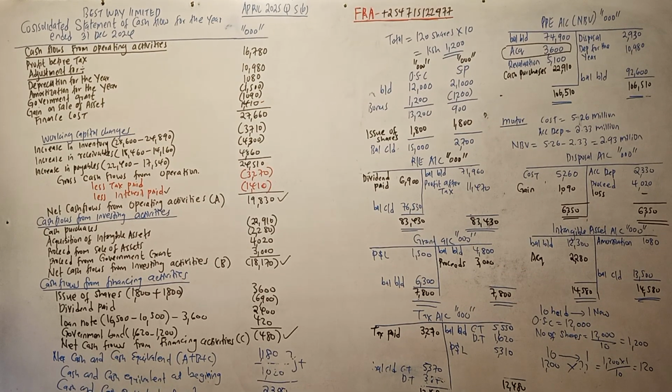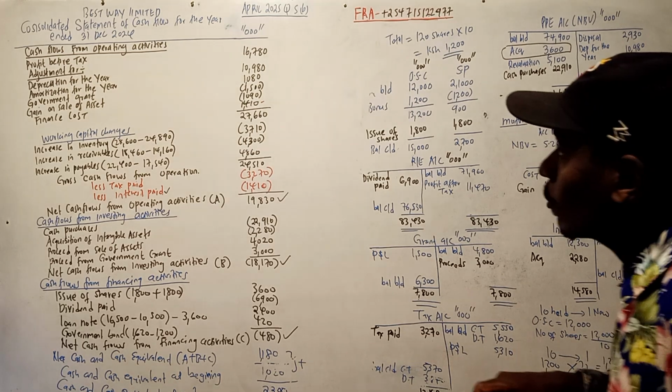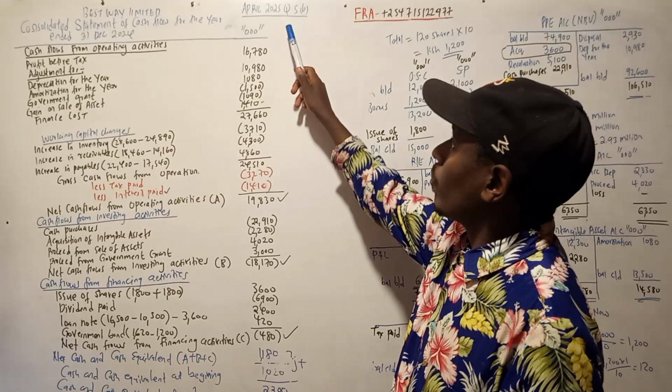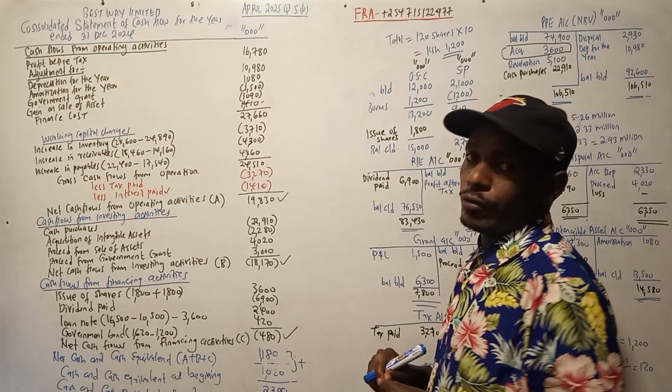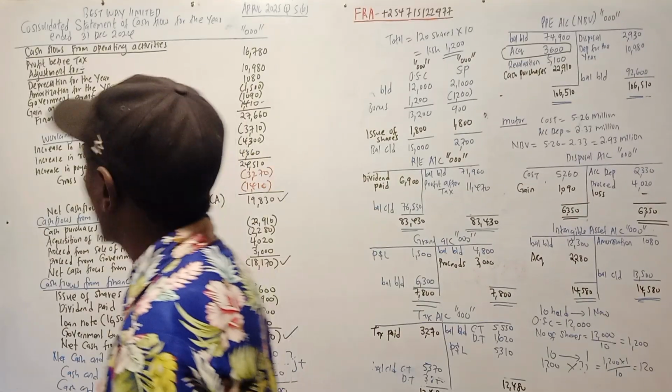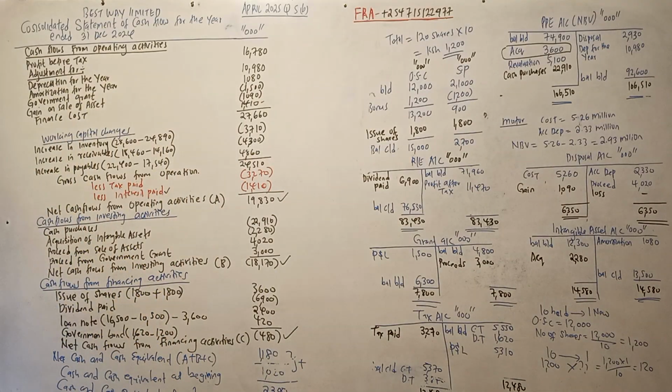Let us continue with our class for financial reporting and analysis. In our previous class we did a question on one of the past papers, April 2025, question number 5B. So today we are going to proceed and do another question.